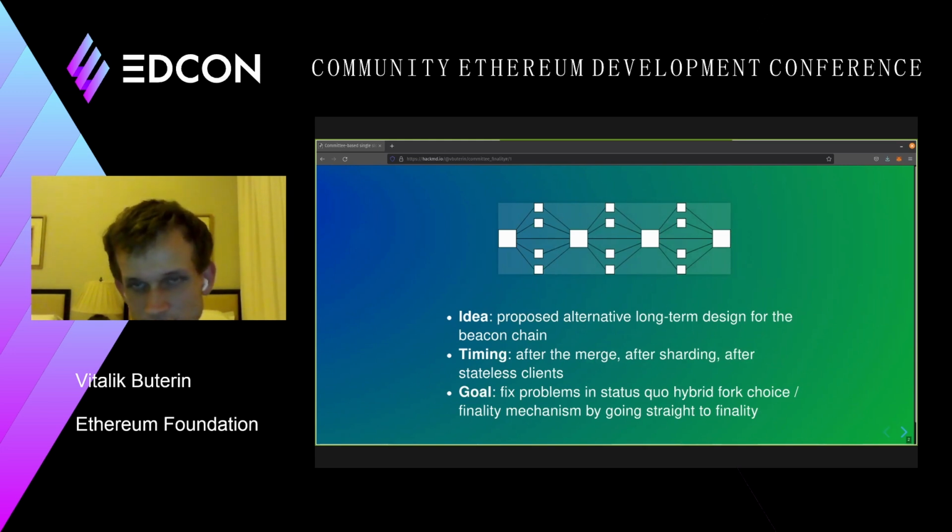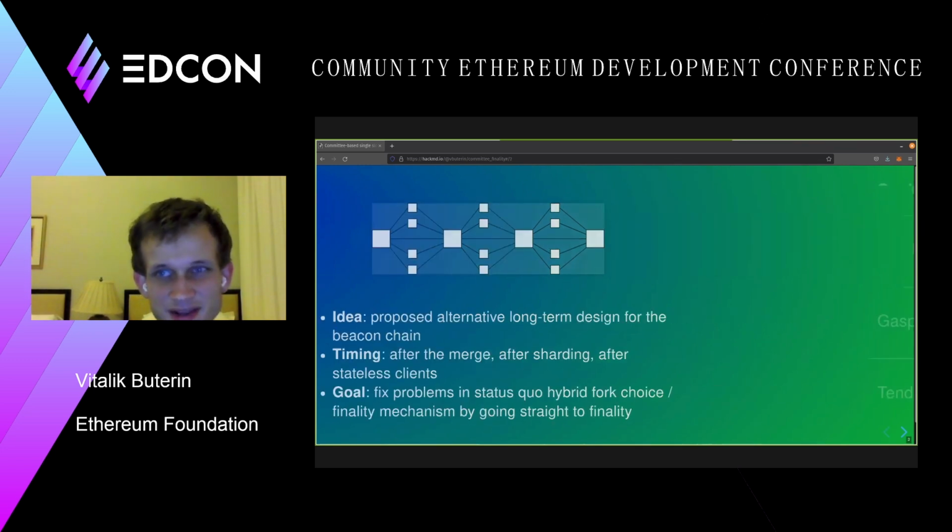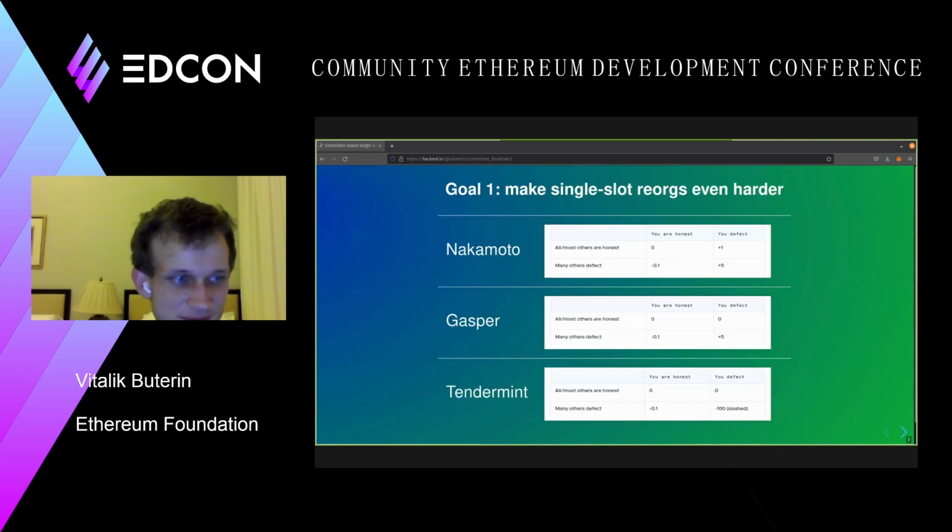So first of all, what are the problems that we are trying to solve, right? Recently there has been this discussion and debate about MEV attacks, and specifically reorg MEV attacks. MEV stands for miner extractable value, and in proof of stake I guess it becomes proposer extractable value, but it's the same concept.